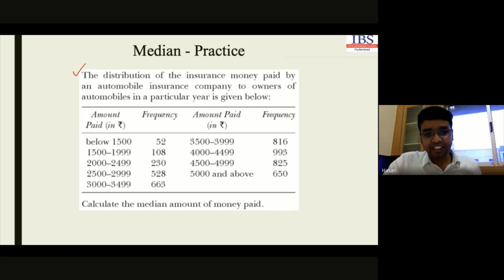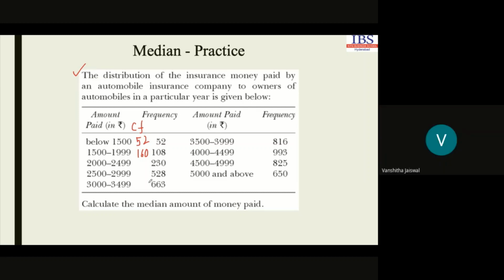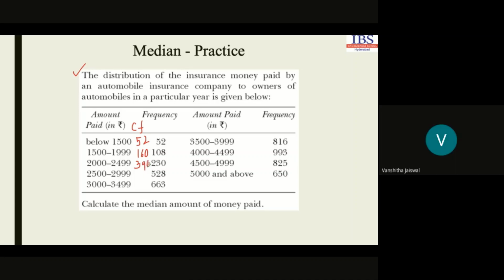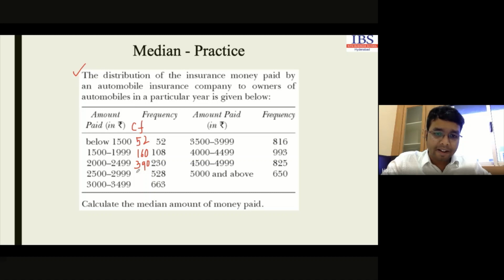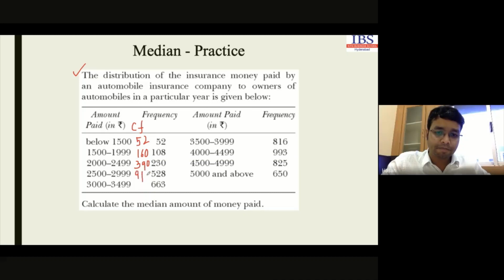Okay. The first step is we have to calculate the cumulative frequency, right? What is the cumulative frequency? This is 52. Then 160. If anyone has solved it, please tell me. 390. Then 918. Then 1585.